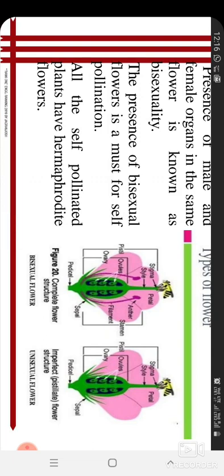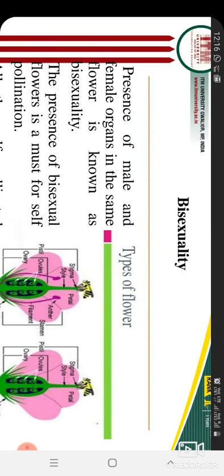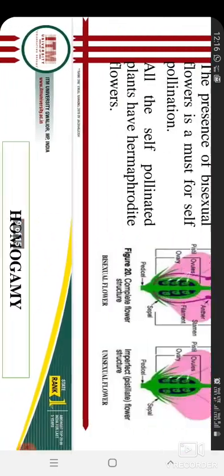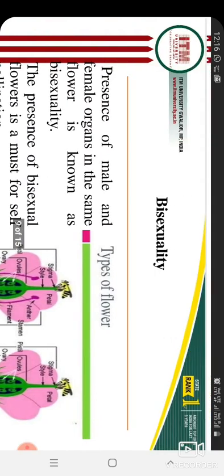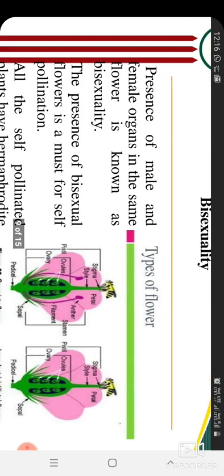So it is called a unisexual flower, pistillate we can say. So bisexuality promotes self pollination. Many examples are there. After seeing this video, search for examples of bisexuality, some crop names.